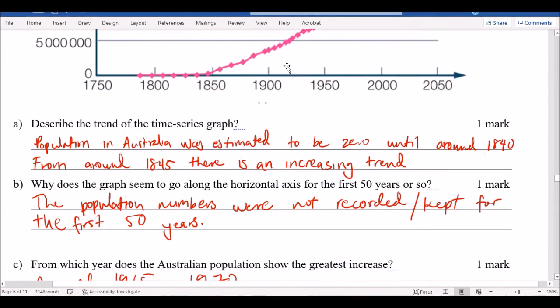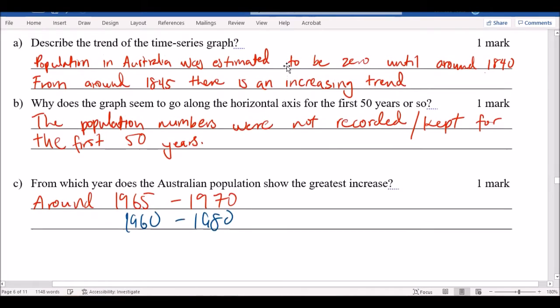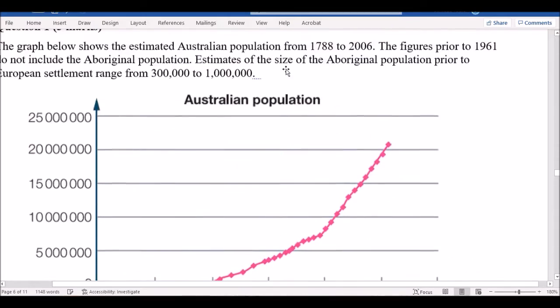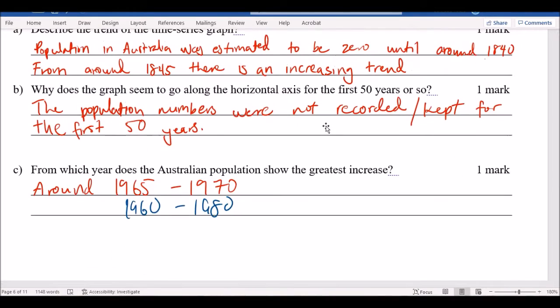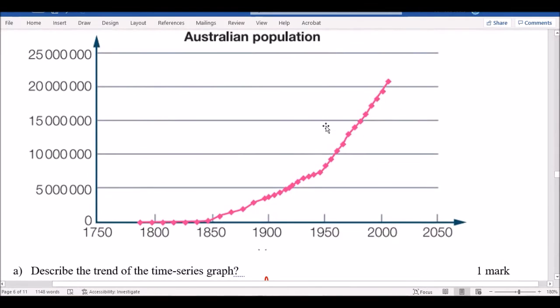Yes? 50 to 2000? It does say which year, not years, so it wants a specific year, but Dylan, I'll give it to you, because it's a confusing question. You're correct in saying that this has the biggest growth right there, that sort of bracket in time.